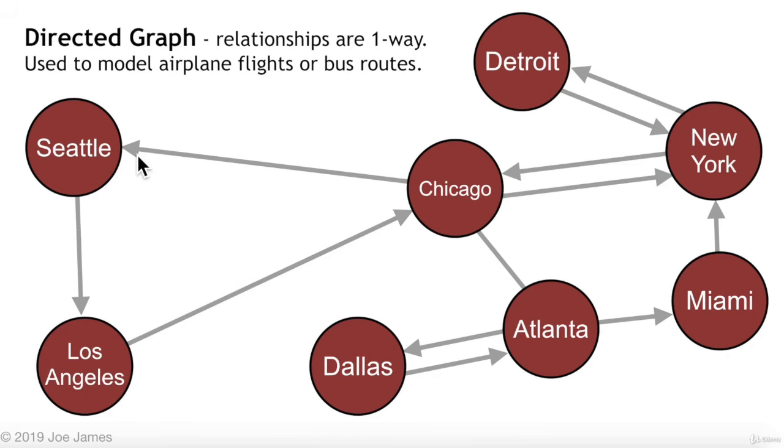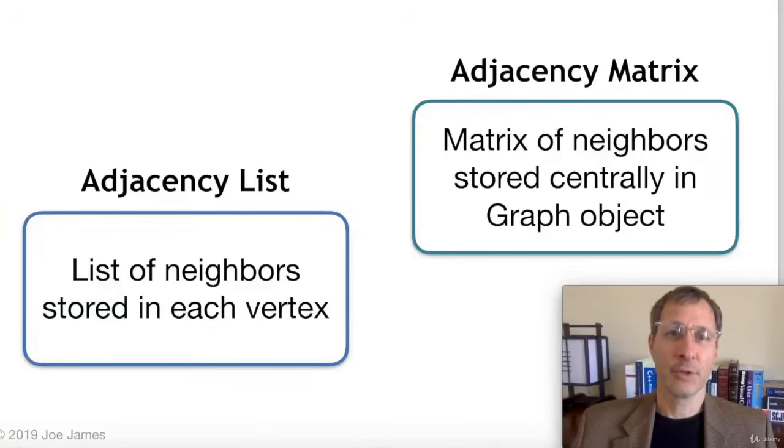So the best way to model this is using a directed graph, which shows a one-way relationship. Transportation and networking are just a couple of the very many possible applications for graphs in modeling real-world problems.